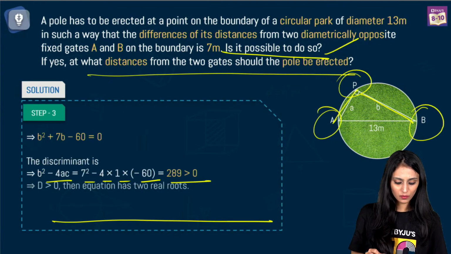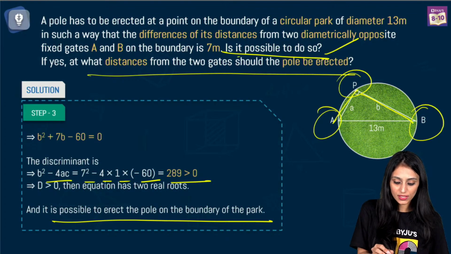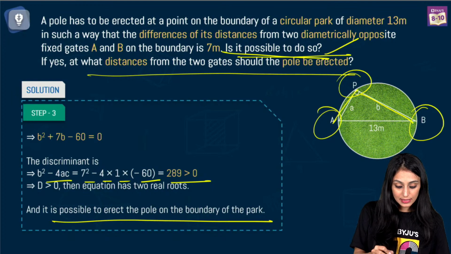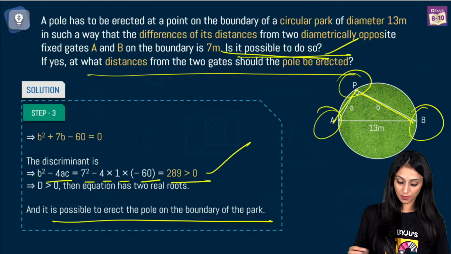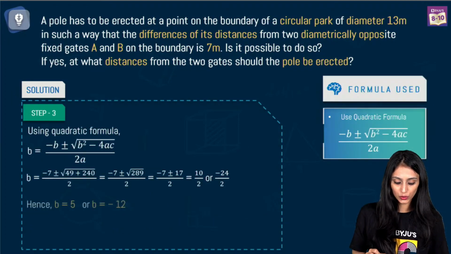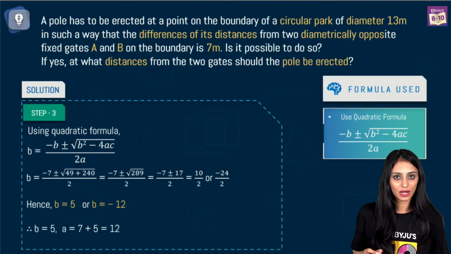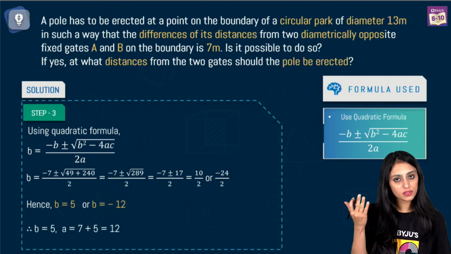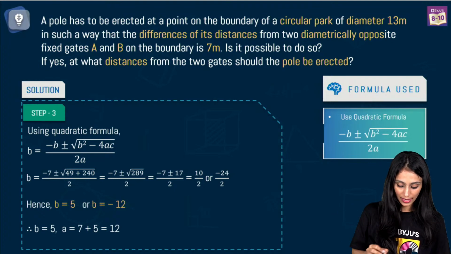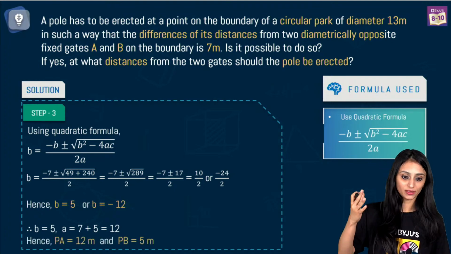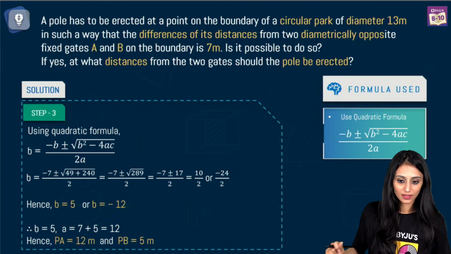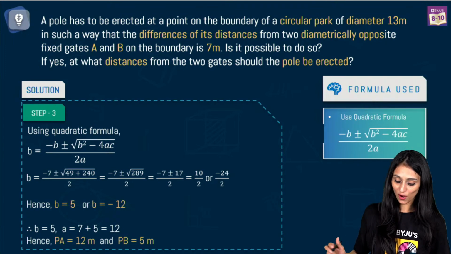All right. So then we are just checking the discriminant. Why? Because the question is asking, is it possible to do so? Since the discriminant is positive, yes, it is possible. And then we will just find out the values of the roots using the quadratic formula, or you can use factorization also if you want, and you get the final values. Do not forget to write the units. Right? All right. Let's move ahead.